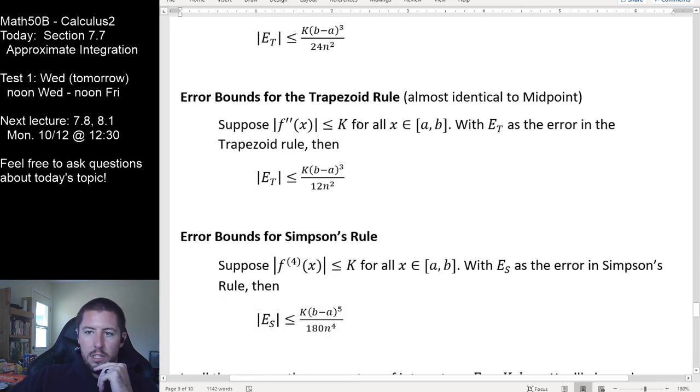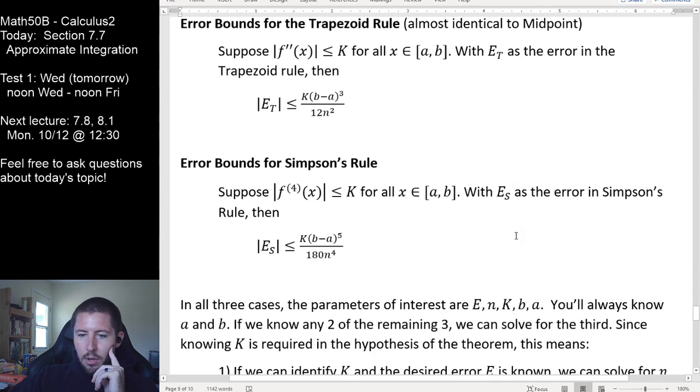And notice we get some wilder terms here. This has b minus a cubed over 24n squared, b minus a cubed over 12n squared, b minus a to the fifth over 180 n to the fourth. And it's like, where do these numbers come from? Go to grad school. So let's take a look and see how to use these formulas here. In particular, I think the weirdest thing is you should be saying, what's k? And we need to work to find it. So let's look at an example here.